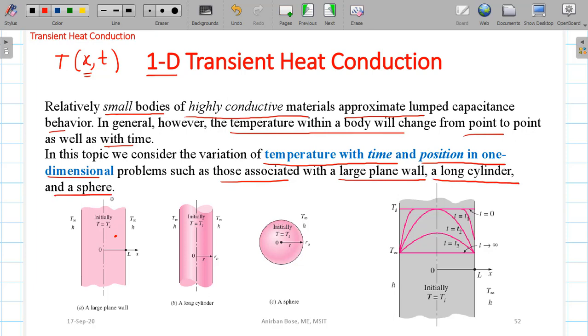For these three cases at least, we'll see how we can solve the problem. So here these three examples have been shown. A plane wall: what do we want to find out? We want to find out, at any instant of time and at any position, that means at any x from the axis, what the temperature is. Similarly for the long cylinder, we want to find out at any radial position and at any instant of time what the temperature will be, or similarly for the case of a sphere. And not only that, we are also interested in finding out the rate of heat transfer corresponding to that. So this is the whole objective in this particular topic.